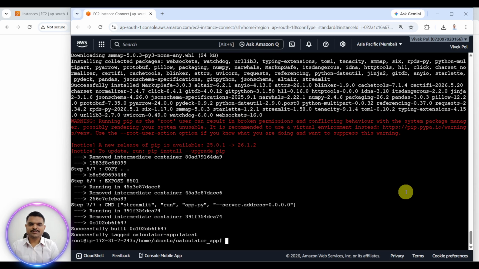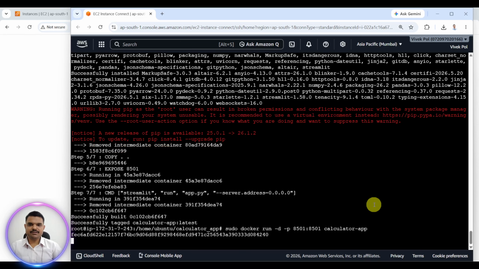Now we have to run this Docker container. sudo docker run -d -p 8501 calculator app. So what is the meaning of this hyphen d? Hyphen d means this process is running in the background, and this 8501 refers to the Streamlit port. So it will access the Streamlit port. I will hit enter. Now you can see it is running.